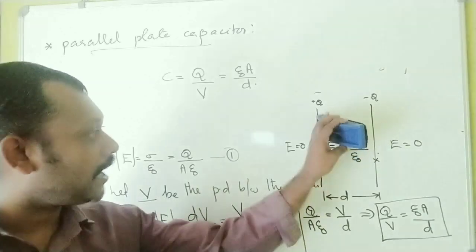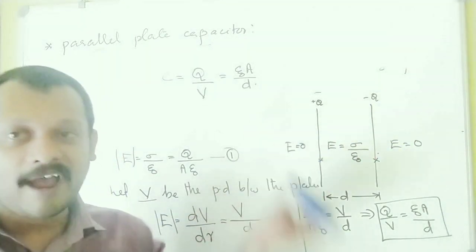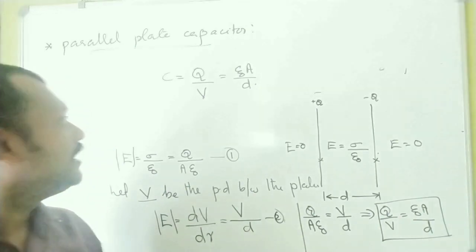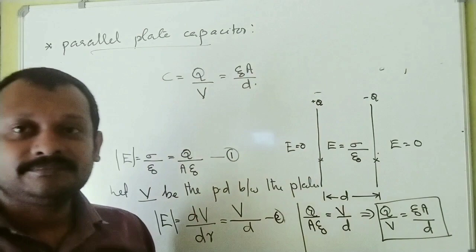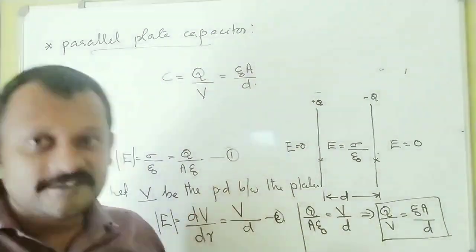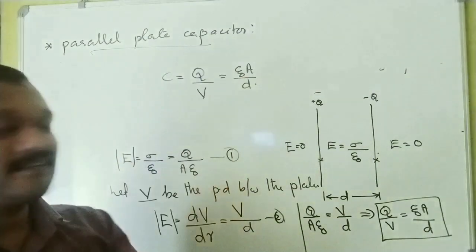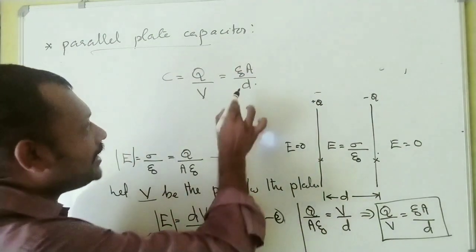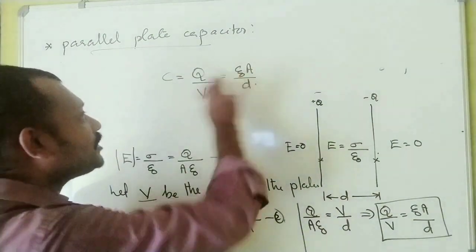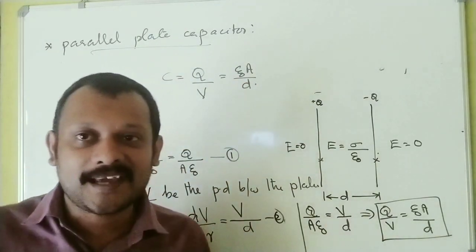Now I consider parallel plate capacitors with air or vacuum as the medium between the plates. Epsilon 0 is the permittivity of free space. What is A? A is the area of the plates. And what is D? Separation between the plates.